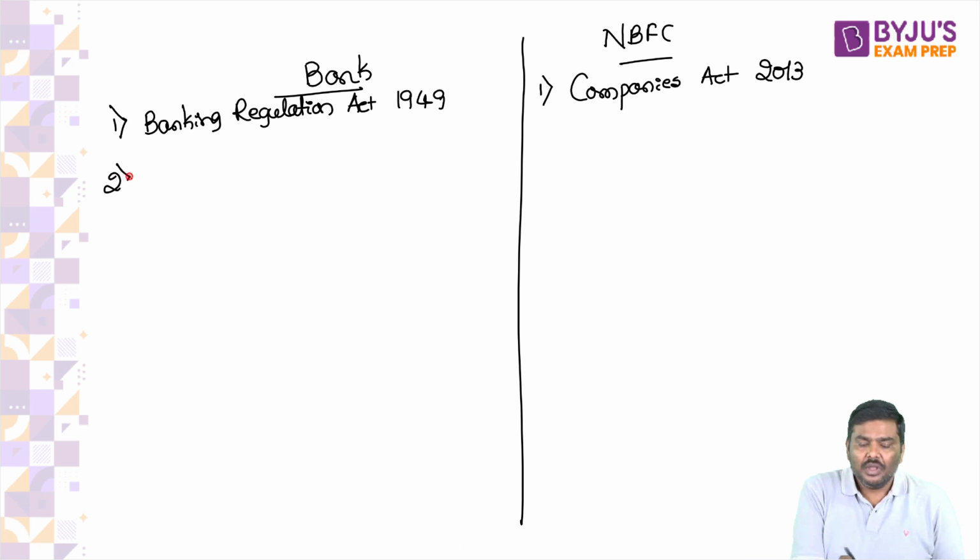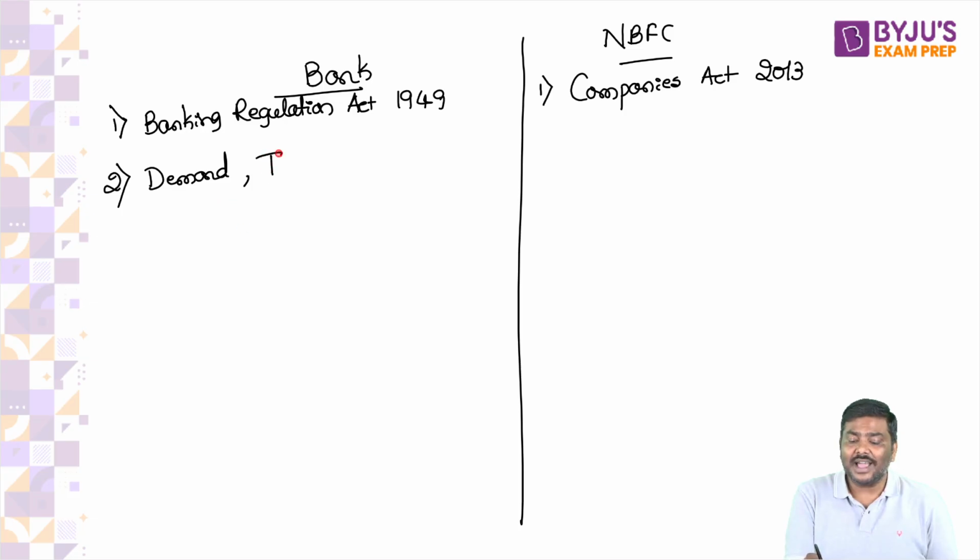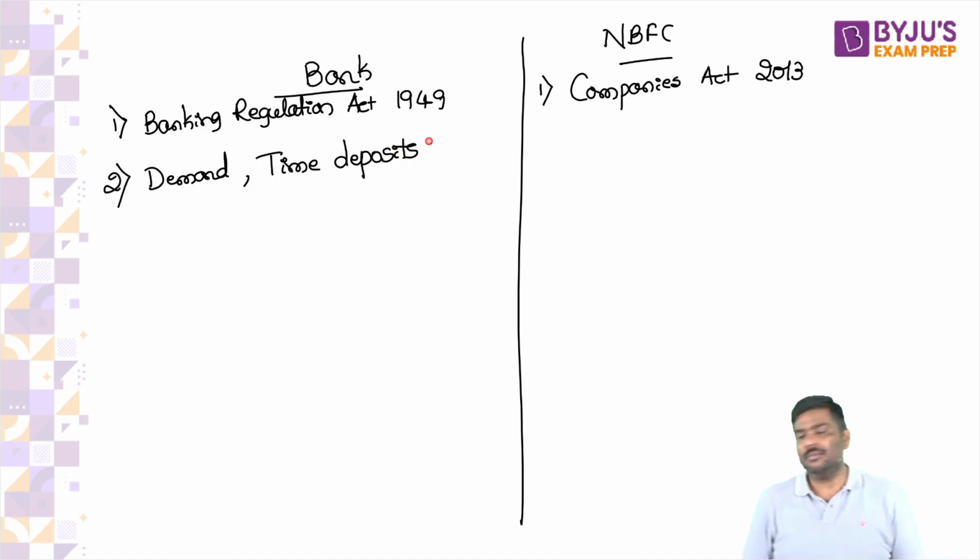Point number two, banks are allowed to collect demand deposits as well as time deposits. NBFCs, some of them, not all of them, if they are allowed to collect deposits, are allowed to collect only time deposits.